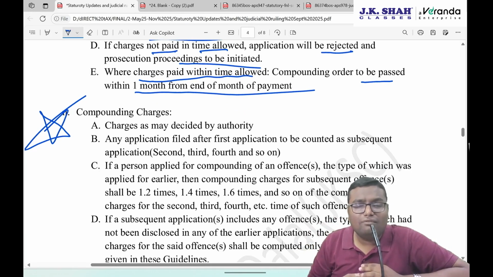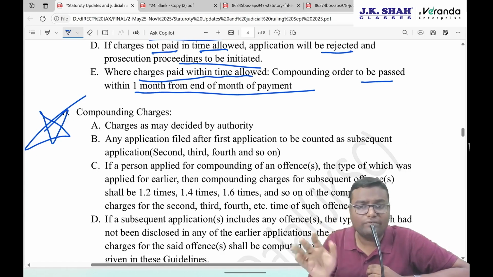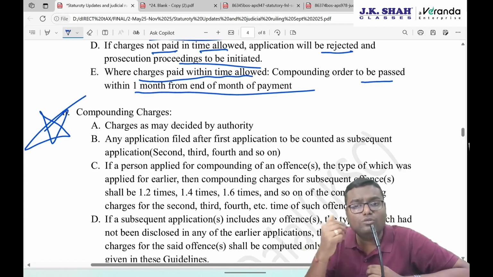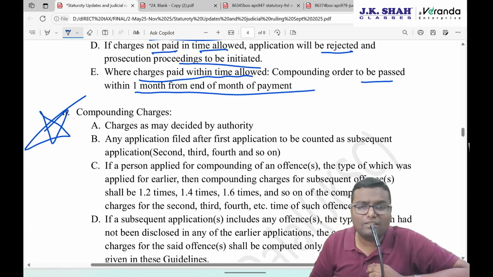So for example, I have committed an offense under, let's say, section 276C for the first time. I have done a compounding application. Either it may have been accepted or it may have been rejected, whatever. Now for the same offense in some other financial year, I am again doing a compounding application. It will be counted as a subsequent application and proportionately higher charges have to be paid. That is what the third point is.